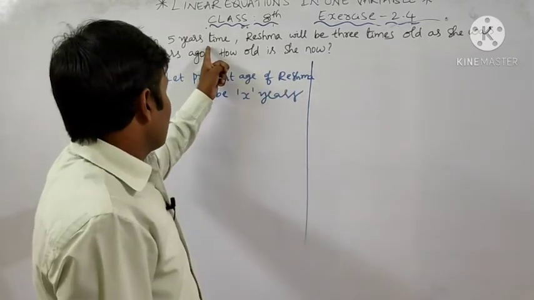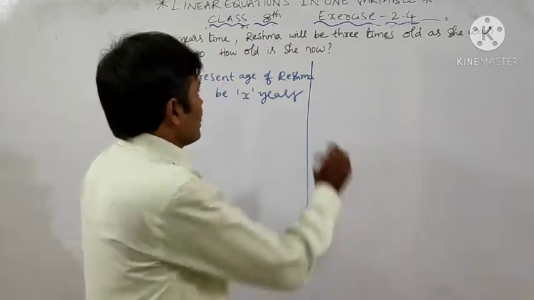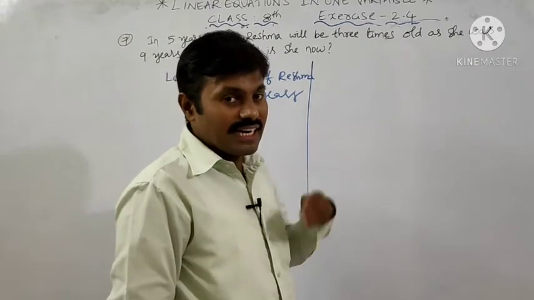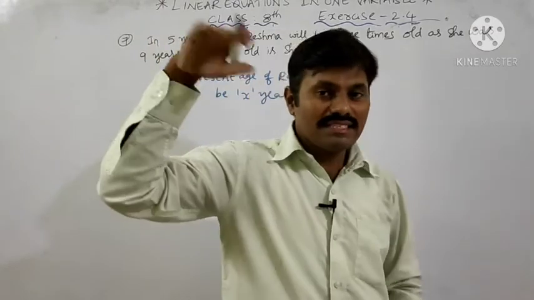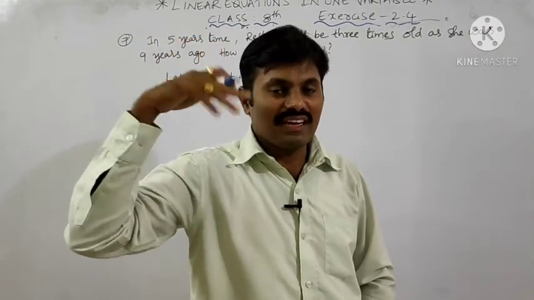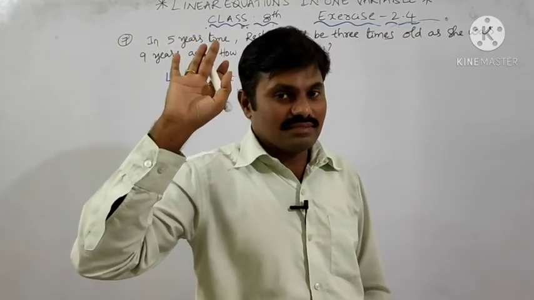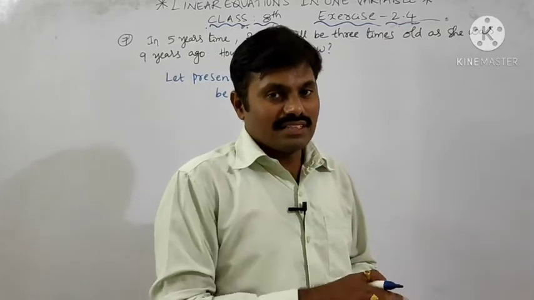Now the meaning of the question is, in 5 years time, that is after 5 years, Reshma will be 3 times as old as she was 9 years ago. Ago means previous, past. 9 years back, her age is equal to, after 5 years, triple, 3 times.